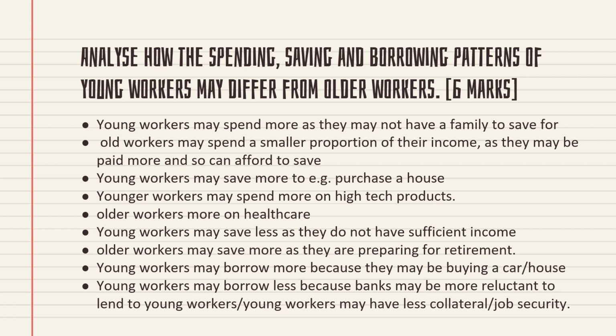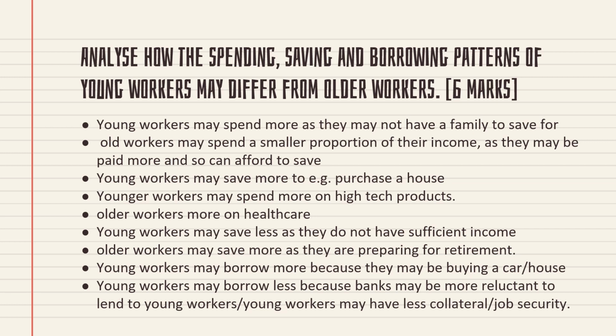Young workers may save more, for example to purchase a house. Sometimes young workers will save more to buy a house. That possibility is also there. Young workers may spend more on high-tech products. We can say that young people have an attitude of buying the latest, updated products. If you are not updated, you are outdated. So in order to update, they will purchase the latest products.